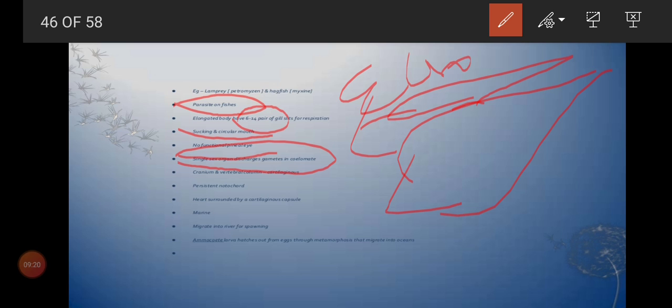But to lay eggs alone, they move from marine water to fresh water. This is called spawning. What is that? Spawning means to lay eggs. They come out from the marine water to fresh water. After spawning, the organisms will die. That's the life cycle.